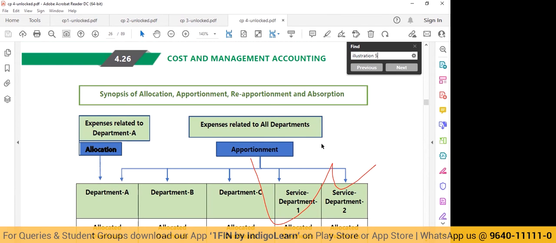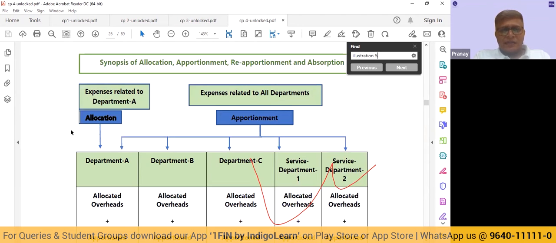Now what happens is overheads are incurred in relation to a department. So as you are seeing, maybe there are 3 manufacturing departments or production departments and 2 service departments. So the first step that we are going to do is identify certain indirect expenses. These indirect expenses are not directly attributable to a product, we understand. Can we at least directly attribute it to a particular department or to a particular process? If we can directly attribute it to a particular department, let's allocate.